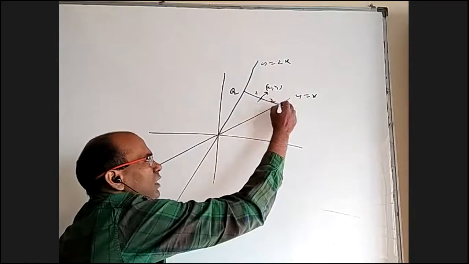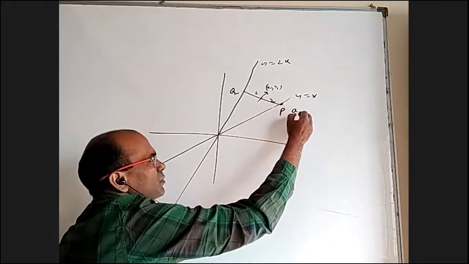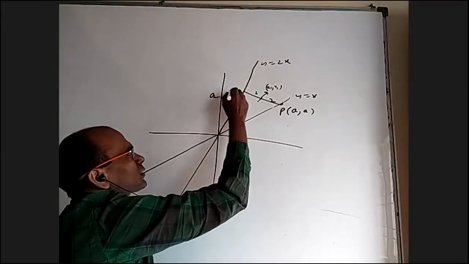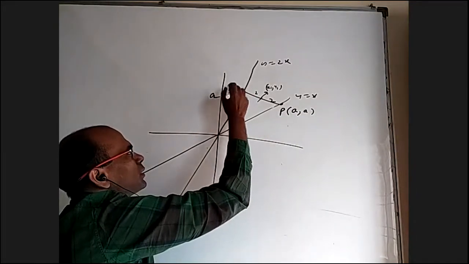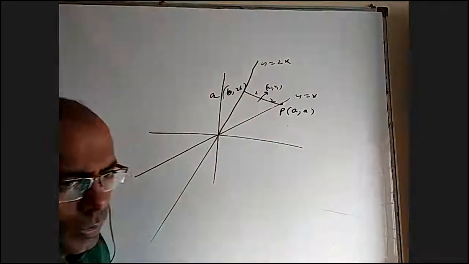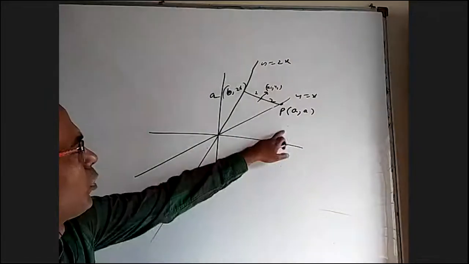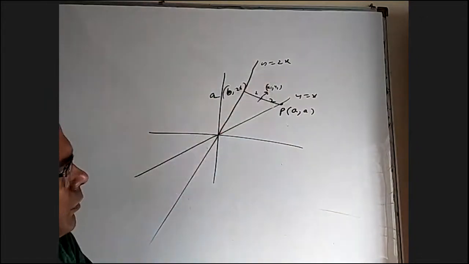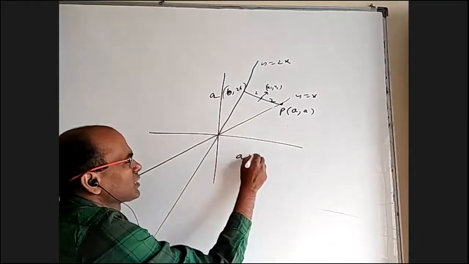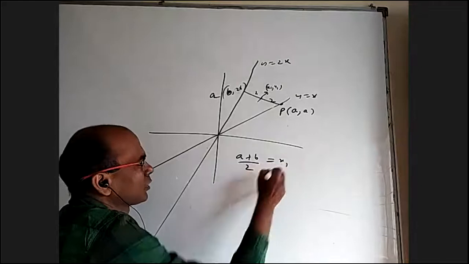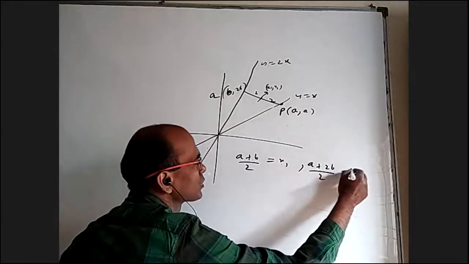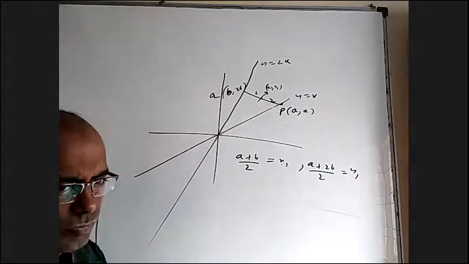The point which is on y equal to x, I'll call (a, a). The point which is on y equal to 2x, I'll take as (b, 2b). My job is to find both a and b in terms of x1, y1. The midpoint gives (a + b)/2 equals x1, and the y coordinate (a + 2b)/2 equals y1. Two equations, two unknowns, so I can find a and b.